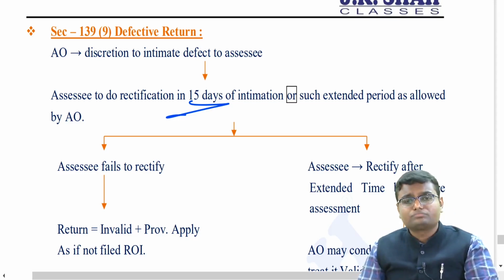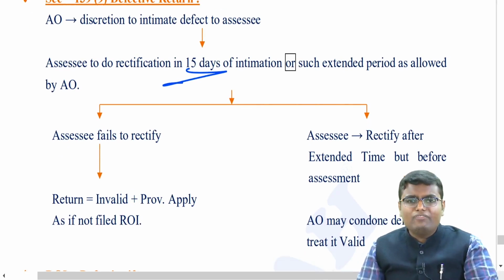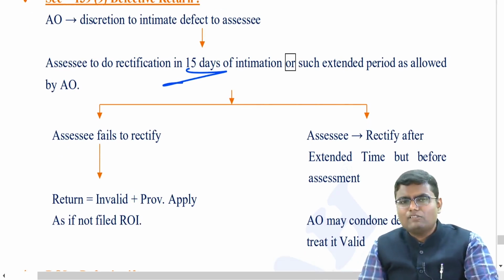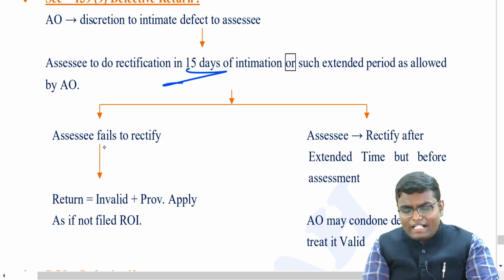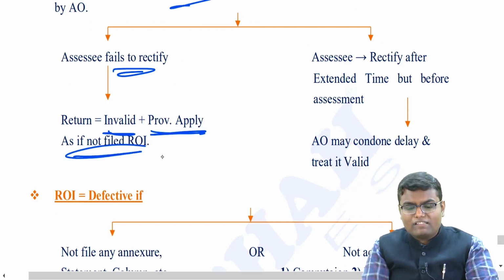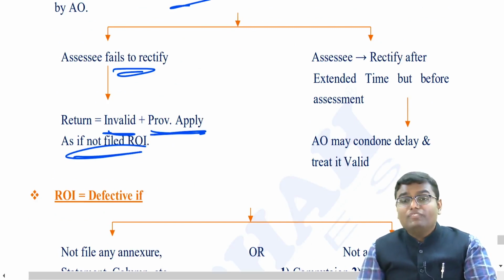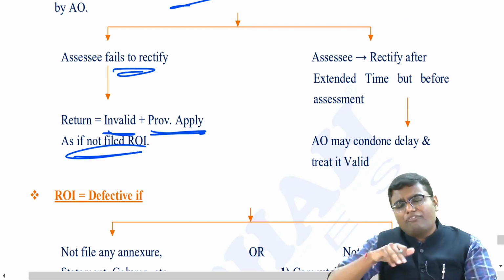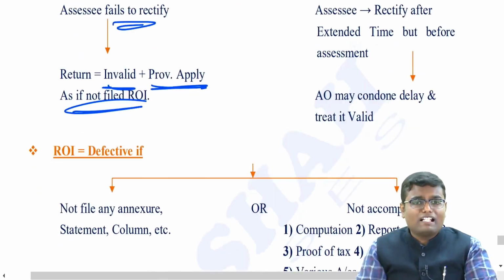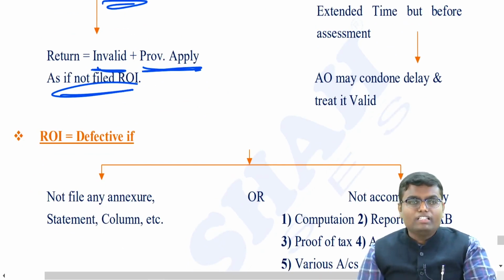Defective return. The assessing officer has the discretion to intimate the defect to the assessee. If the assessee does the rectification in 15 days of intimation or extended time, then it is okay. If we do not rectify at all, then the return will be treated as invalid plus all the provisions will be applicable as if you haven't filed your return of income. If the assessee rectifies the return but after the due date, the assessing officer has a right to condone your delay and it will be treated as valid only.